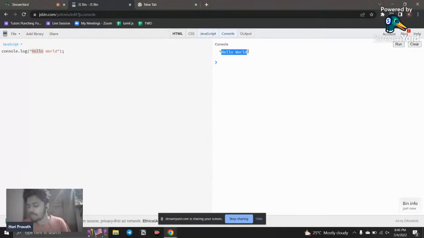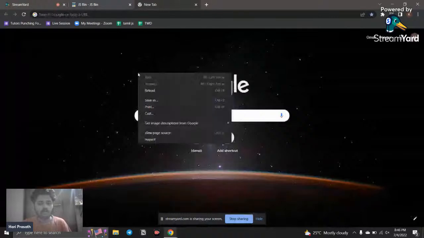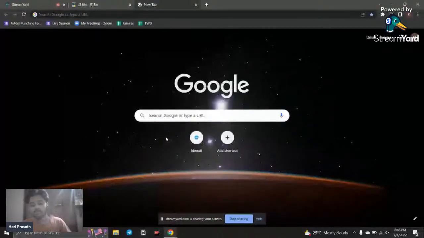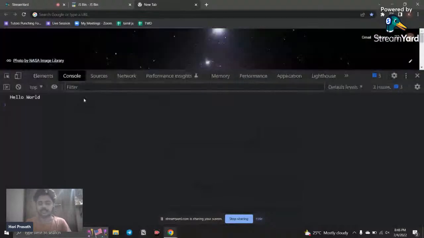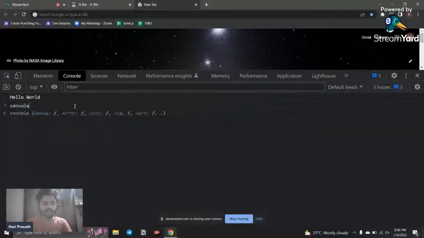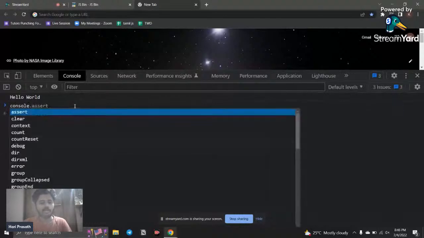Okay, and we also have some other methods too. There are so many methods in console. We are just going to see about three common methods. If I say console and press dot, you can see there are so many methods available for console.